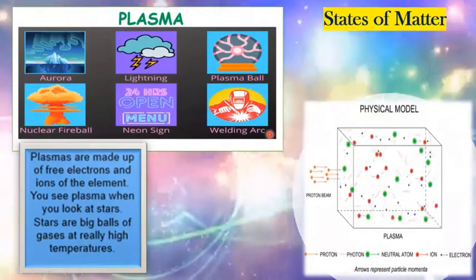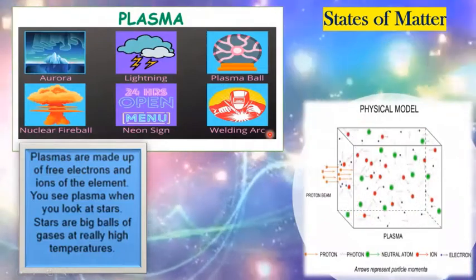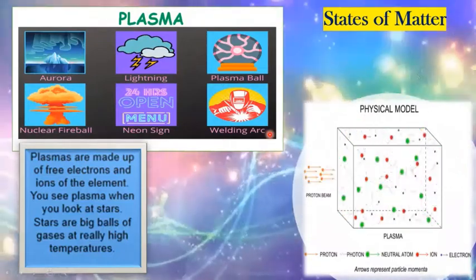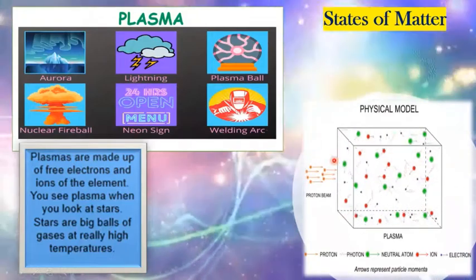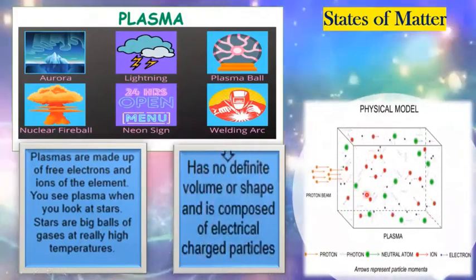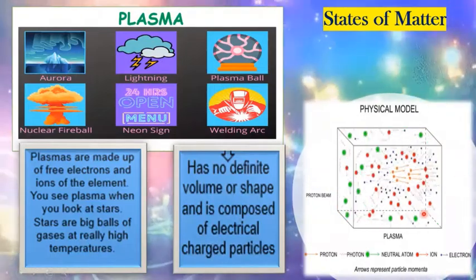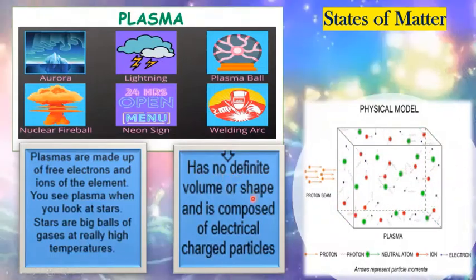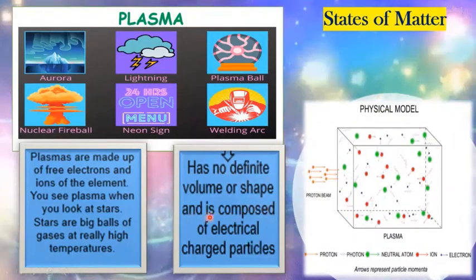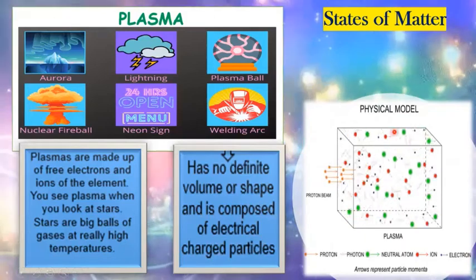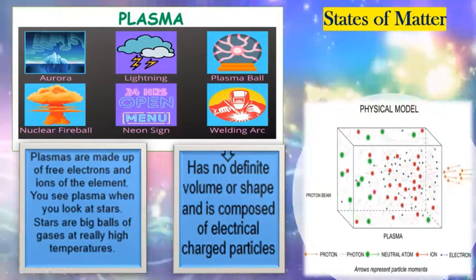You see plasma when you look at stars because the stars are big balls of gases at really high temperatures. Now looking here in the physical model, you can see the proton beam passing through the plasma because they don't have definite volume or shape, and are composed of electrically charged particles. So this is plasma.